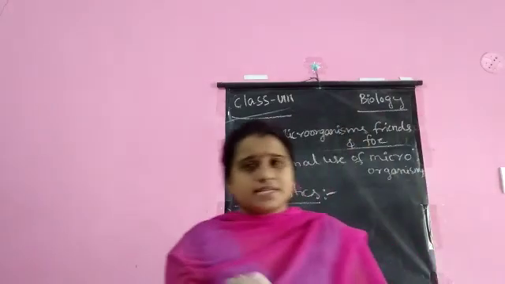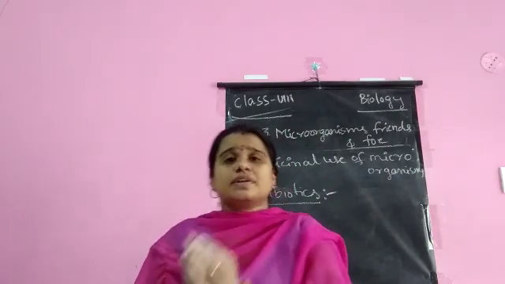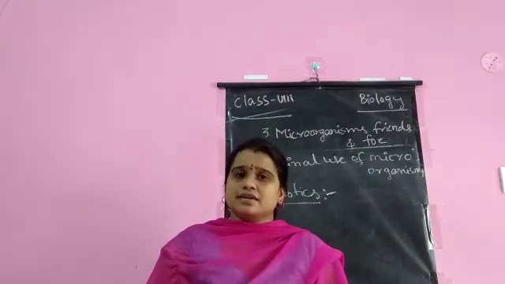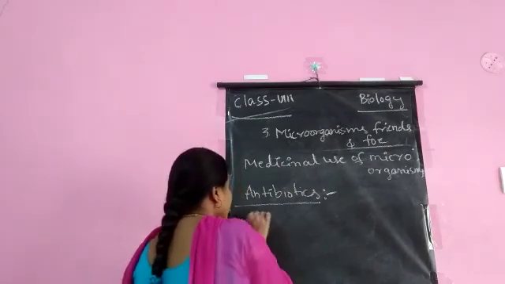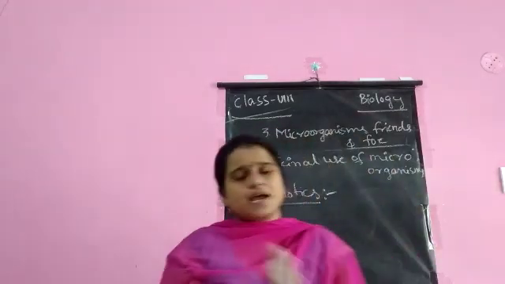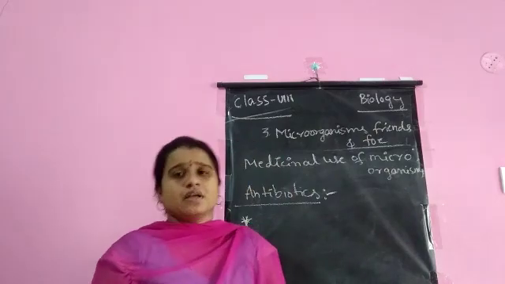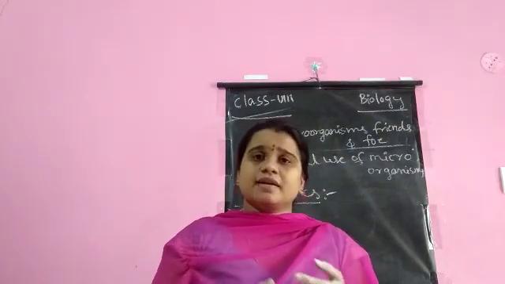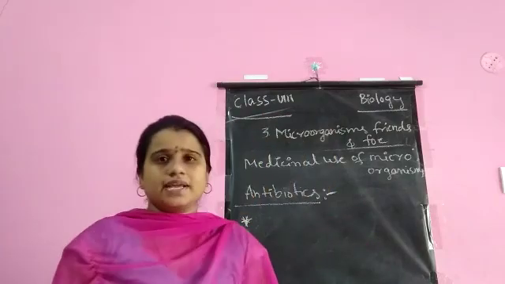These are medicines that are used to treat infections caused by bacteria and certain parasites. Antibiotics are produced with the help of bacteria. What are the examples? Streptomycin, penicillin, tetracycline are examples of antibiotics.